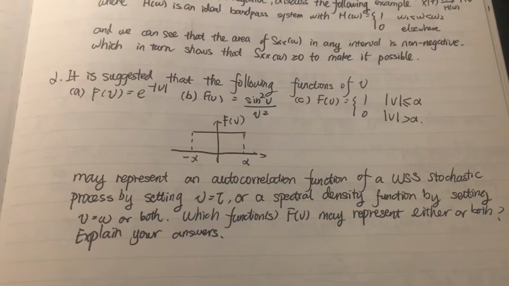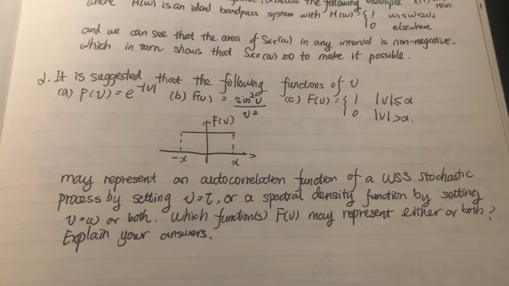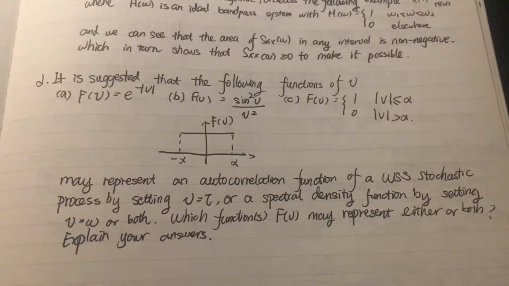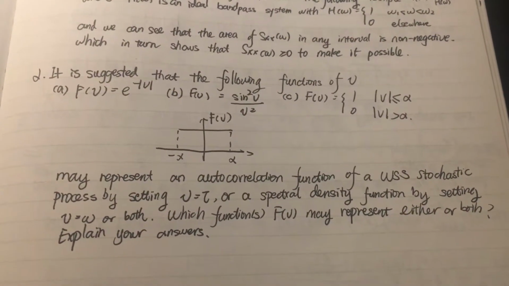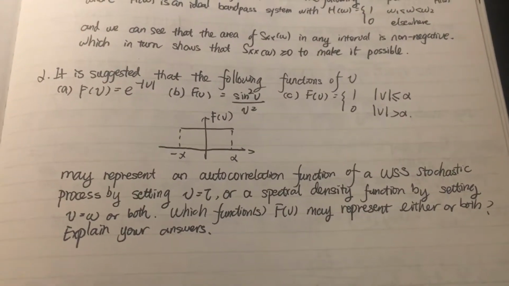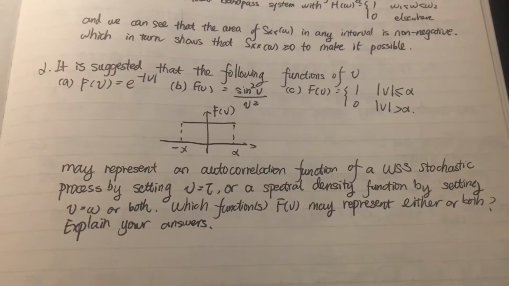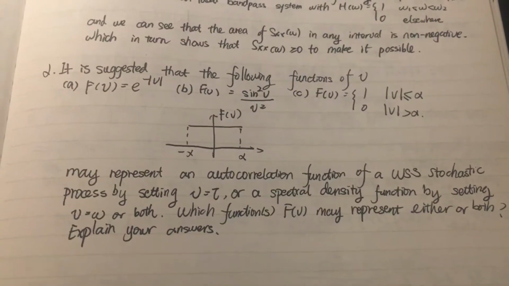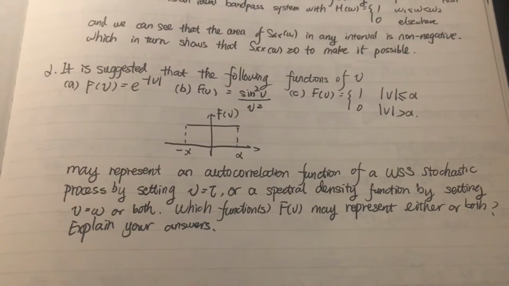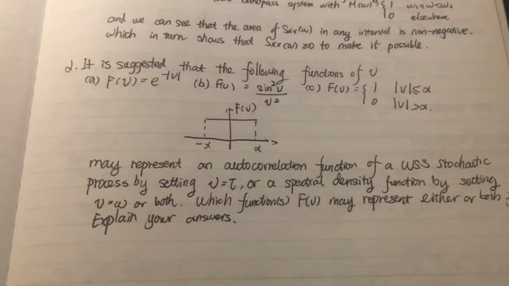And the third is the situation where f(v) = 1 when the absolute value of v is less than or equal to alpha, and when the absolute value of v is larger than alpha, f(v) = 0. We can illustrate the third equation as the following graph.